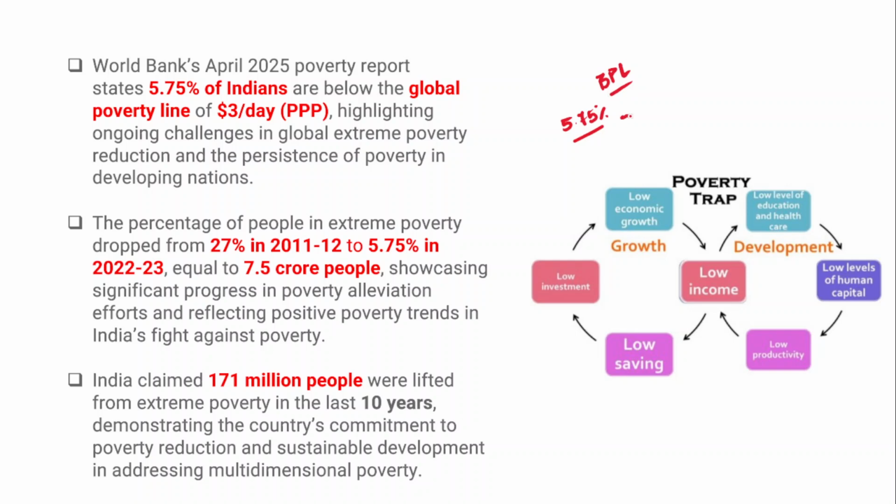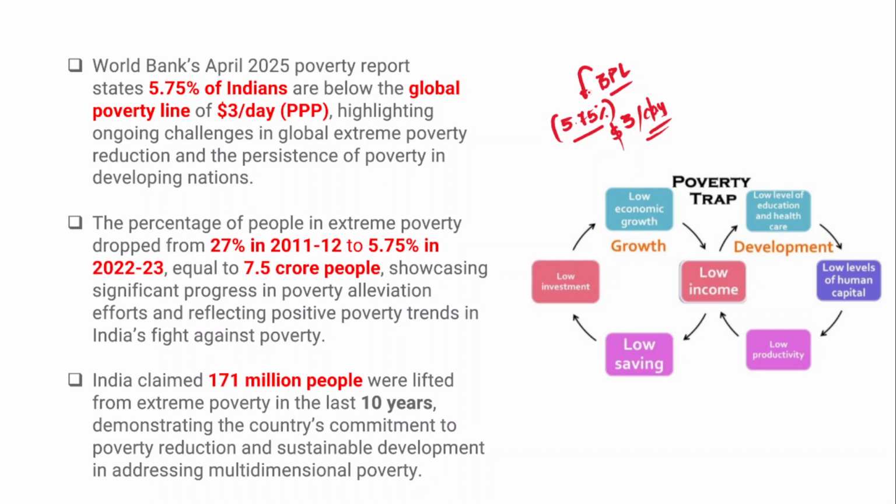That means they are earning less than $3 per day. So 5.75% of India's population is below the poverty line. Therefore it highlights the existing challenges in extreme poverty reduction and the persistent poverty in developing nations.